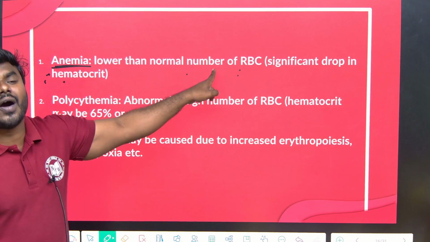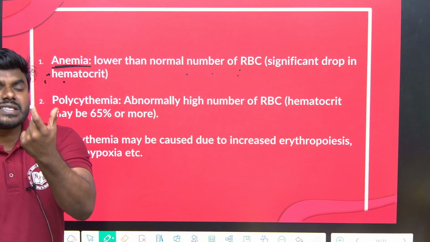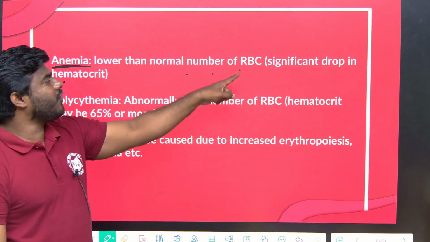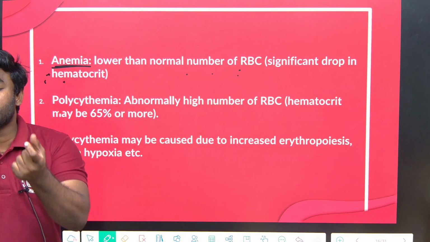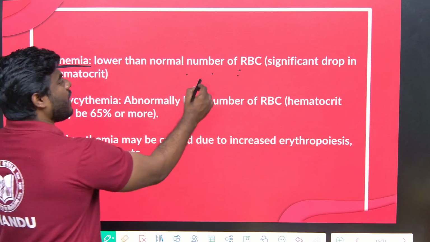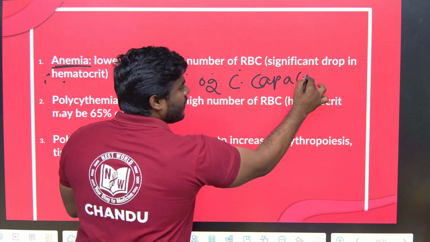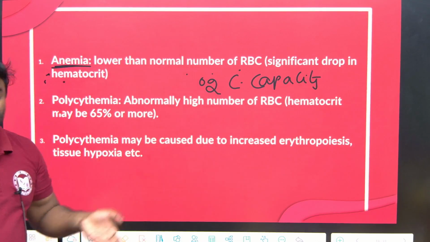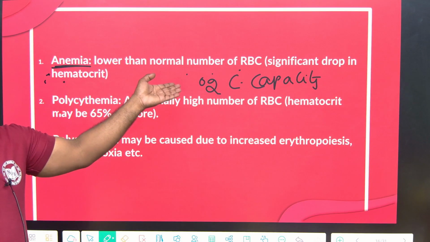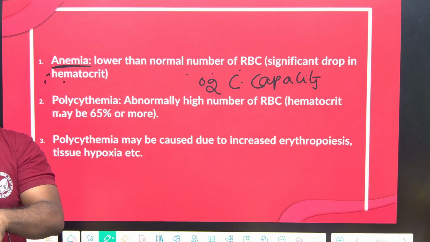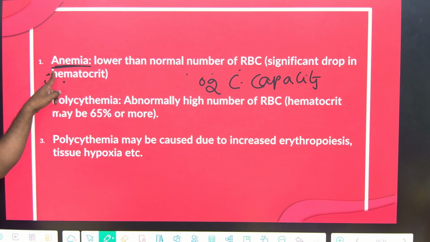Lower number of RBC. In other words, significant reduction of RBC. In other words, significant reduction of oxygen carrying capacity. Correct now friends? If the RBC number is lower, what happens to the oxygen carrying capacity? That will also become lower, which is called anemia.